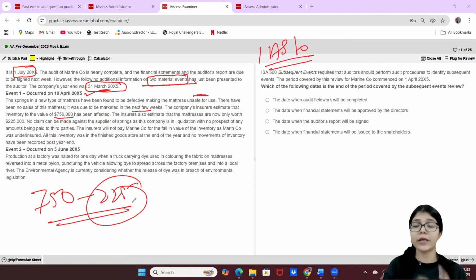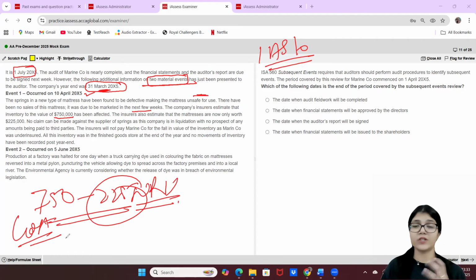So if they go and sell it in the market, that is the NRV, the net realizable value that they are going to get, and this is the cost price of the inventory that they have in their warehouse. Okay, no claim can be made against the supplier of the springs. So basically now you cannot go back to your supplier of the springs, because the supplier company is in liquidation with no prospect of any amounts being paid to a third party. So ultimately, even if you go to the supplier, they won't be able to pay you compensation.